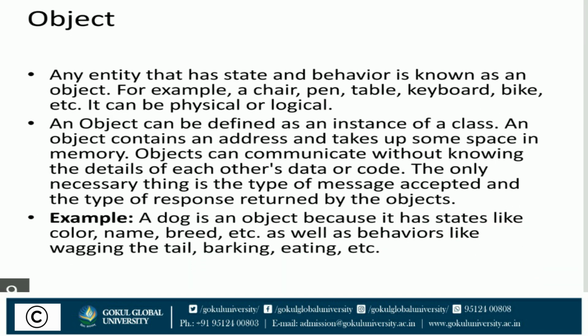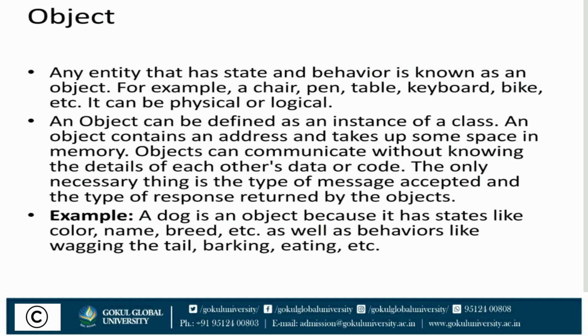So what is an object? Any entity that has state and behavior is known as an object. For example, a chair, pen, table, keyboard, bike, etc. An object can be physical or logical. An object can also be defined as an instance of a class.